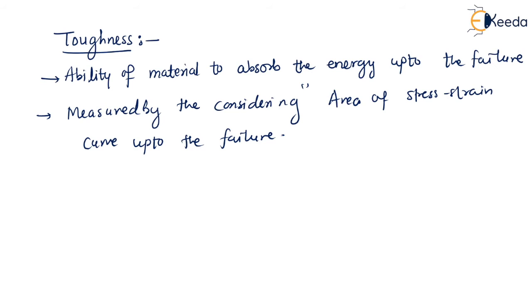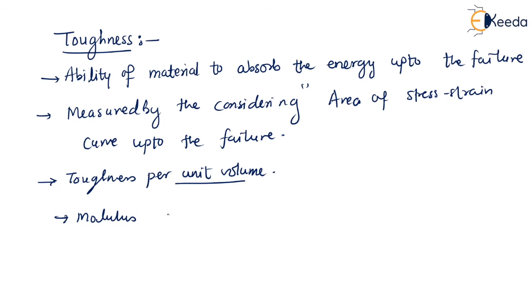Okay, so dear students, we know that the area of the stress strain curve represents the toughness, but how is it representing the toughness? It is giving the toughness per unit volume, right? And when we are defining the term property per unit volume, that will be the modulus, isn't it? The modulus of toughness.